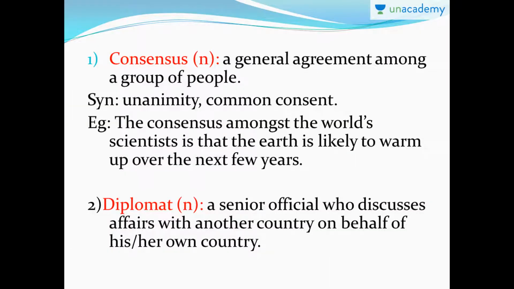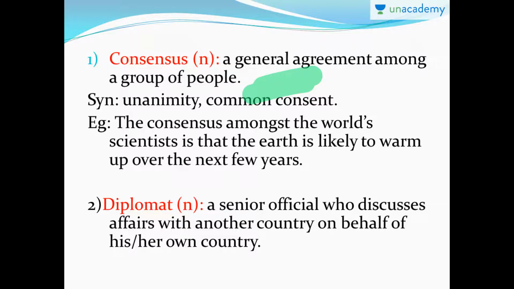The first word is consensus. Consensus. It's a noun. That means a general agreement among a group of people. We also learned another word with the same meaning, maybe in the previous lesson or 2 lessons before that, I'm not sure. Unanimous.